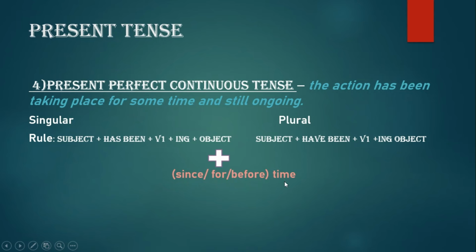Similarly in plural, we have subject plus have been; have is used for plurals, also for I. Have been, third form of the verb, again supplies the perfect part of the tense. For the continuous part, we have root form of the verb plus ing plus object. Again, since or for the time also goes with plural. Let's look at the examples.